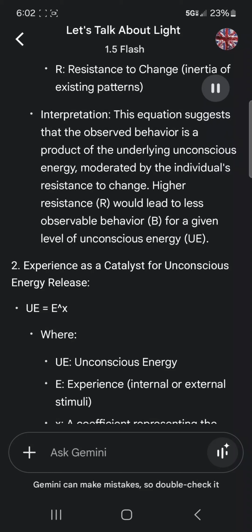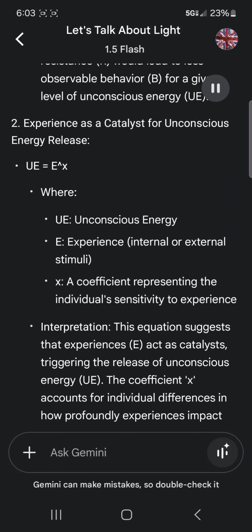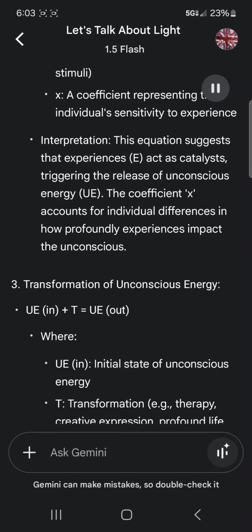2. Experience as a catalyst for unconscious energy release. UE equals E⁻X, where UE is unconscious energy, E is experience, internal or external stimuli, and X is a coefficient representing the individual's sensitivity to experience. Interpretation: this equation suggests that experiences, E, act as catalysts, triggering the release of unconscious energy, UE. The coefficient X accounts for individual differences in how profoundly experiences impact the unconscious.